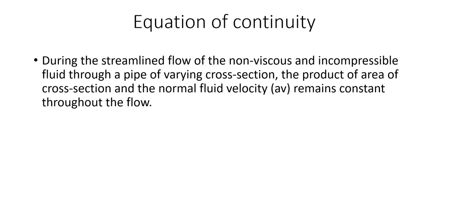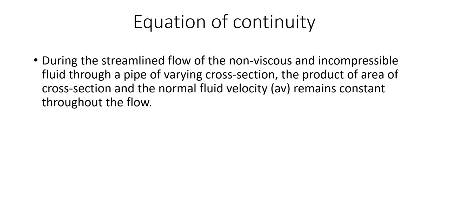Now we will see the equation of continuity. The equation of continuity says that during the streamlined flow of a non-viscous and incompressible fluid through a pipe of varying cross-section, the product of area of cross-section and the normal fluid velocity, that is A into V, remains constant throughout the flow. So what the equation of continuity says is the property of an ideal fluid.